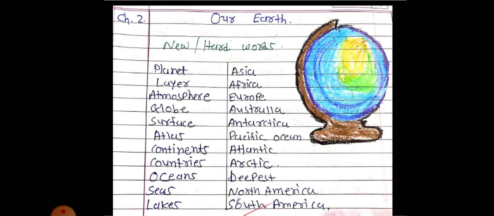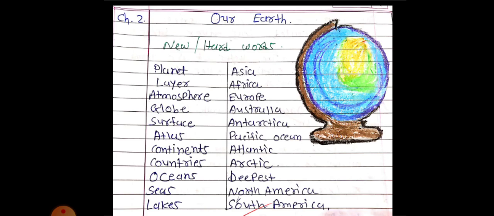Planet. Planet. Second spelling, layer. Layer. Layer. Atmosphere. Atmosphere. Atmosphere. Globe, which we will discuss in the lesson also.